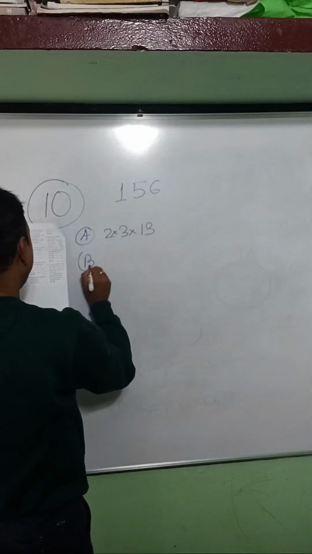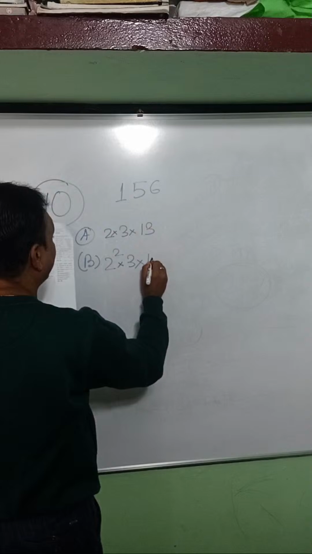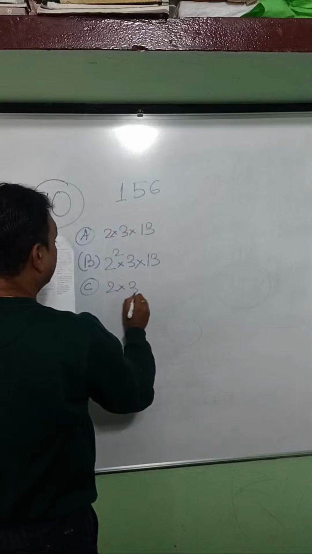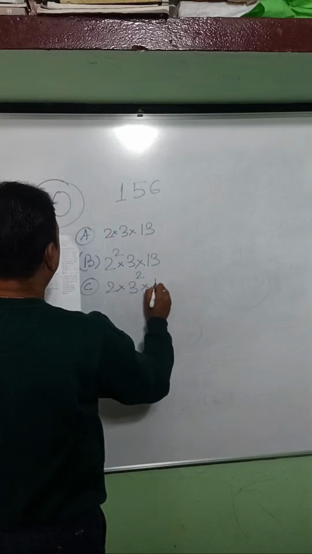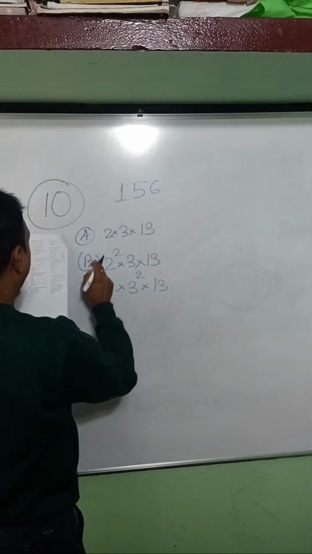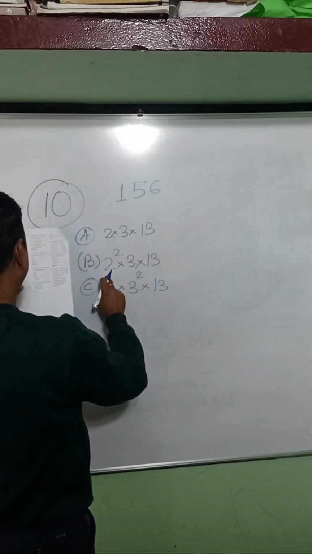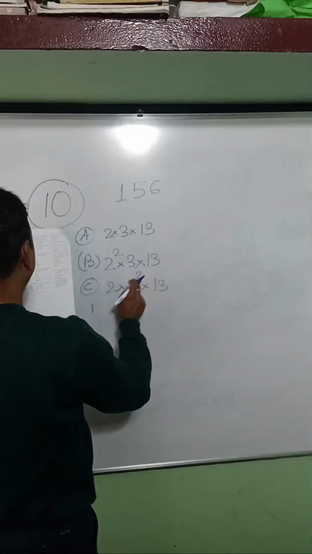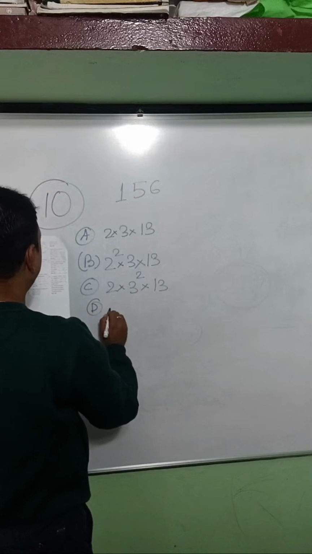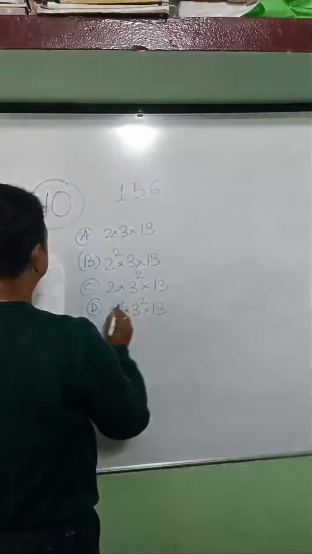B: 2 raised to power 2, 3 into 13. C: 2 into 3 square into 13. D: 2 square, 3 square into 13. Let's check each option.